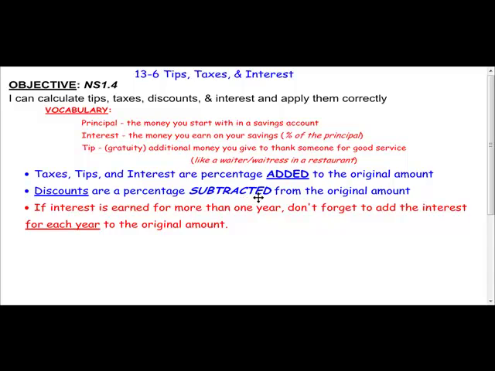So the first thing you have to do in all these is calculate the percentage and then either add it or subtract it from the original amount. All right? And if interest is earned for more than 1 year, don't forget to add the interest for each year to the original amount. So we'll talk about that in just a second when we switch pages.